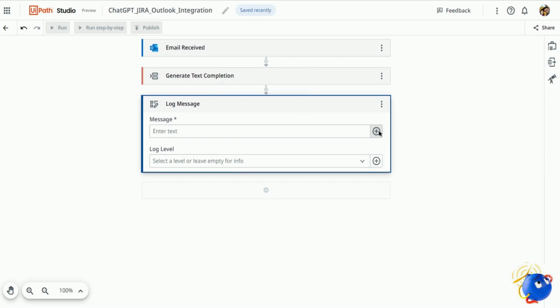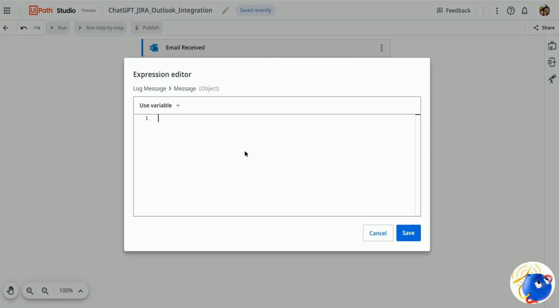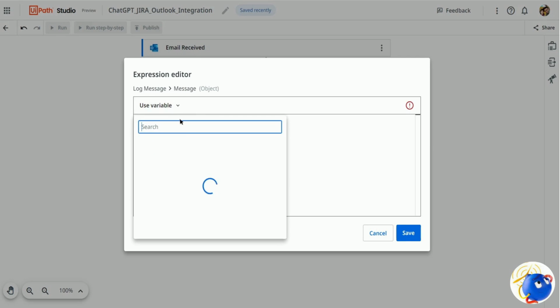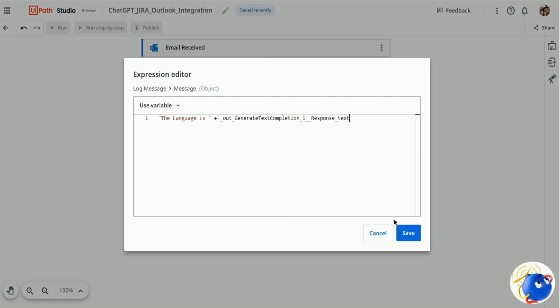I'm writing here, the language is, plus the output of that ChatGPT activity, the variable generate text completion, and it should be top generating text. I'll basically add one trim here as well, just to make sure there are no extra spaces.